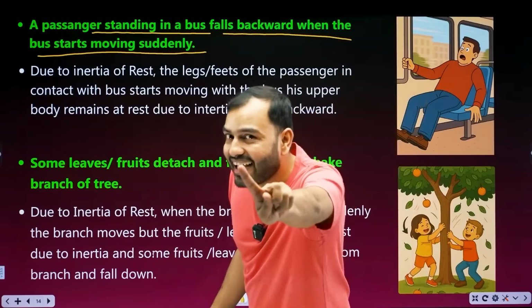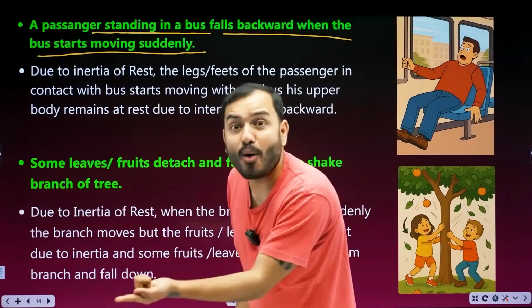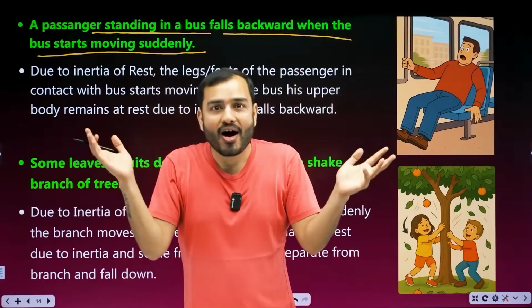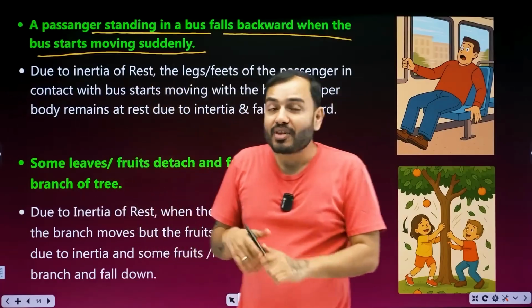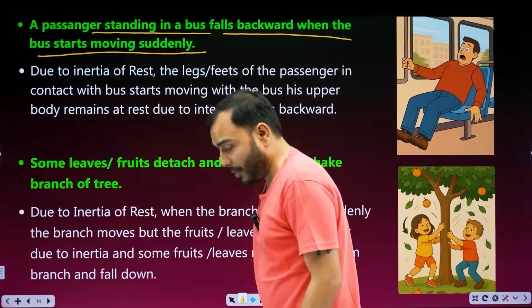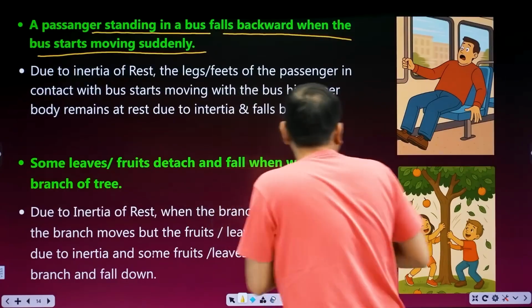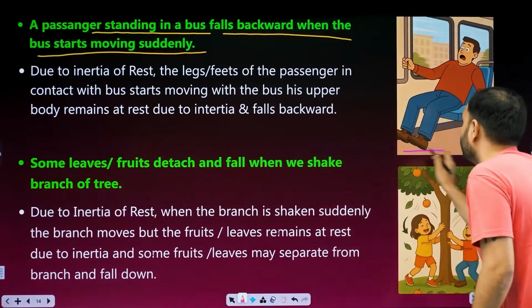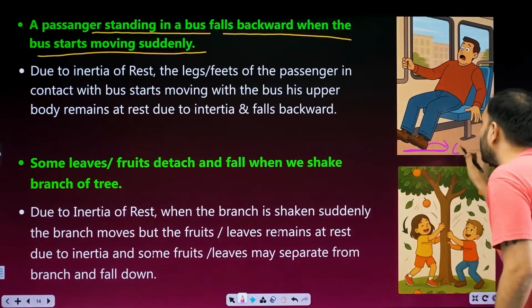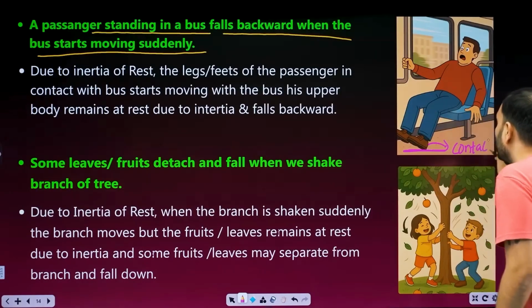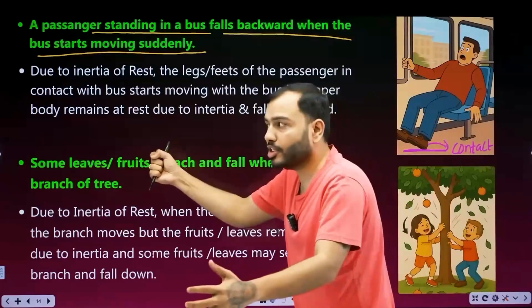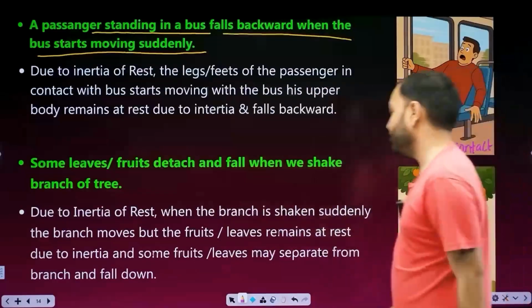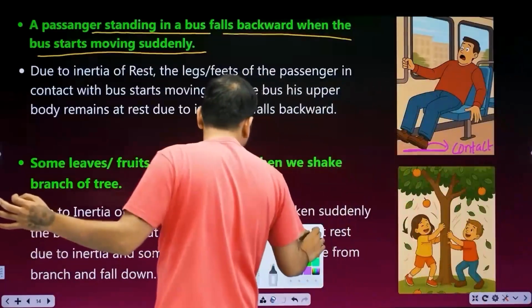In reality, your body didn't go backward. Actually, your feet moved forward. Are you getting the feel of physics? Actually, you didn't fall backward. Your foot was in contact with the surface of the bus. They were in contact with the bus and they moved with it. But you kept standing there, so it felt like you fell backward. What is this? Inertia of rest.